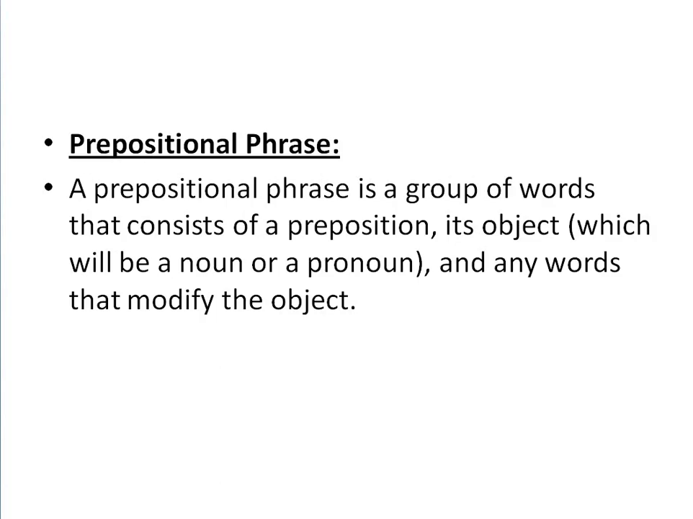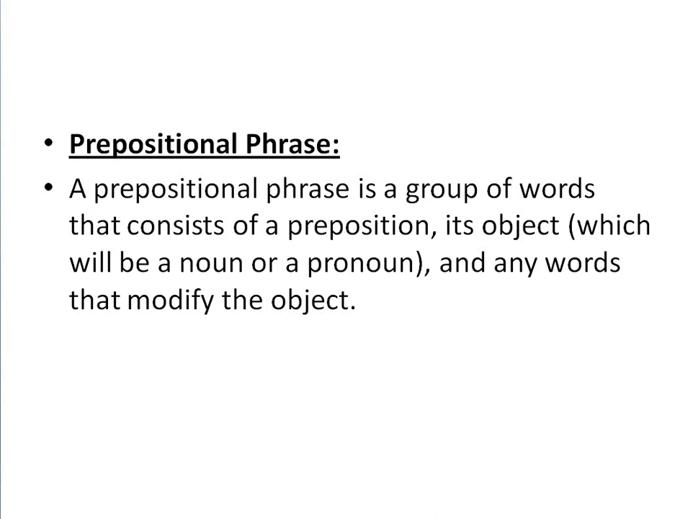Then comes the prepositional phrase. A prepositional phrase is a group of words that consists of a preposition, its object, which will be a noun or a pronoun, and any words that modify the object. So a prepositional phrase is that kind of phrase which consists of a preposition as its head and its object. The object may be a noun or a pronoun, along with any other words that are modifying that object.